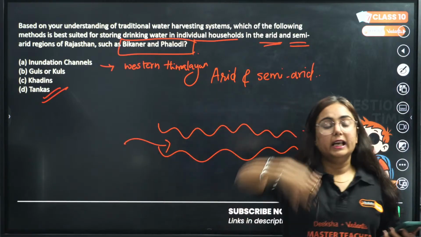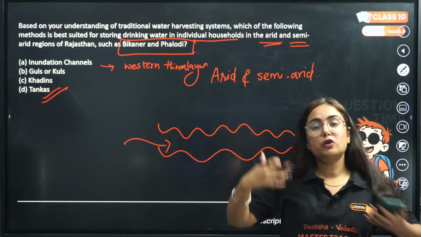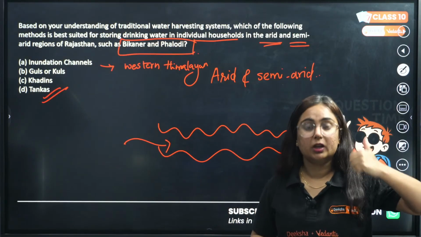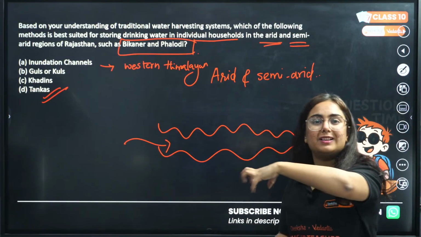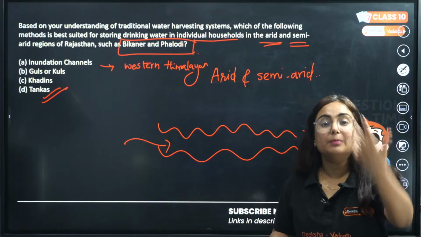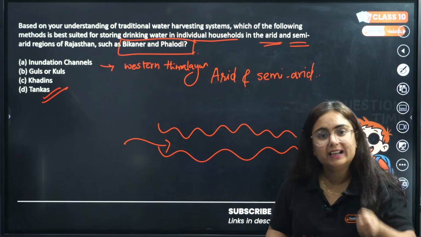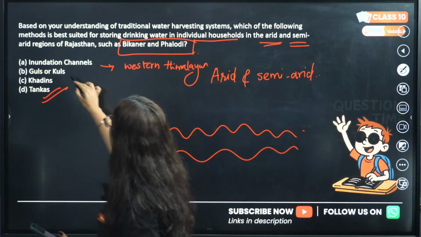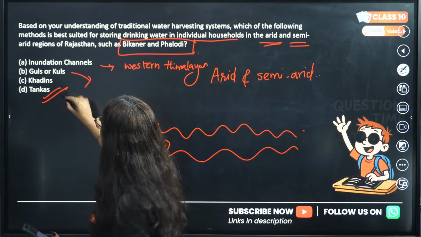And we know that the Himalayan region is the source of major rivers of India: Indus, Ganga, Brahmaputra. They flow with very high speed. When we make these channels, it is helpful to accommodate that river water, and hence these channels are made. Guls and Kuls are in the Himachal region.